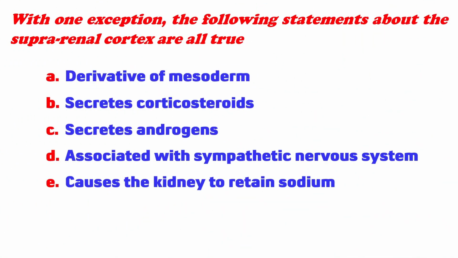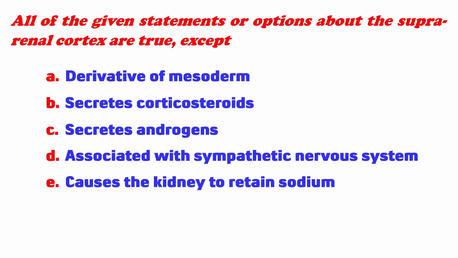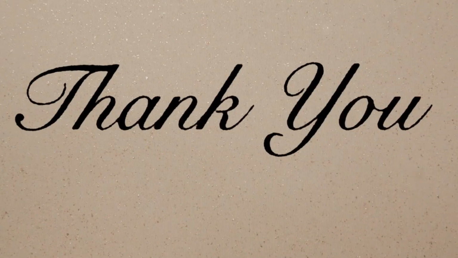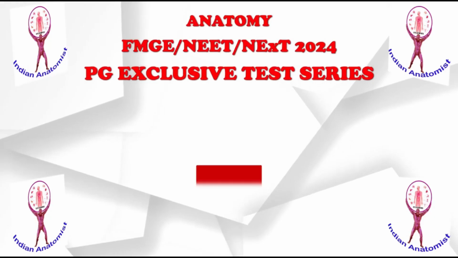Before going to the correct answer, let us modify the question for our convenience: all of the given statements or options about the suprarenal cortex are true, except... yes, your judgment is correct. For the given MCQ, the answer is option D, associated with sympathetic nervous system, because this option is related to the suprarenal medulla.